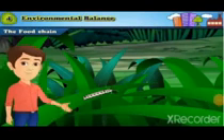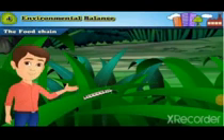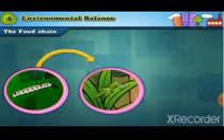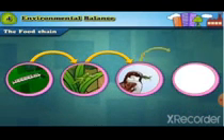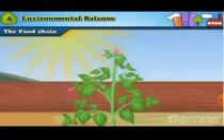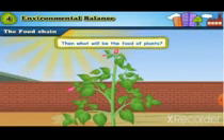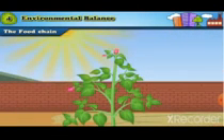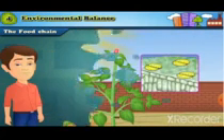Look at the small worms on the grass. The worms eat grass and leaves. The grasshopper eats the grass. The grasshopper eats the worms, and the bird eats the grasshopper. Who eats the birds? Birds which are bigger in size eat the smaller birds. Then what will be the food of the plants? Plants prepare their own food using water and carbon dioxide in the presence of sunlight.